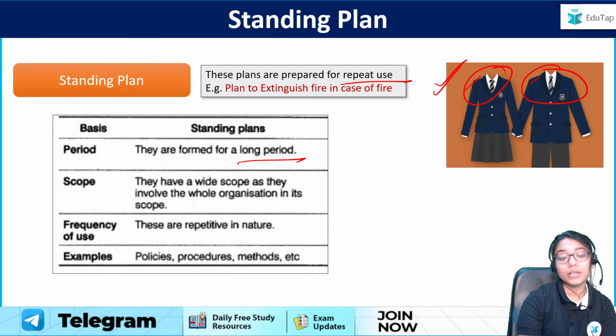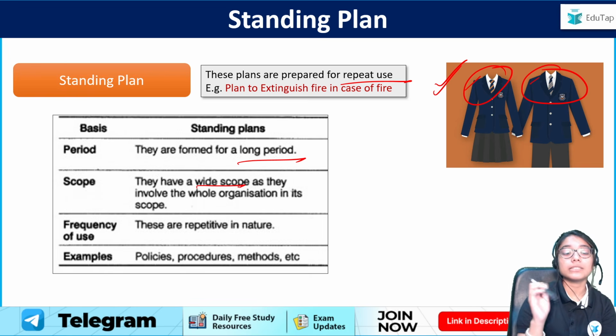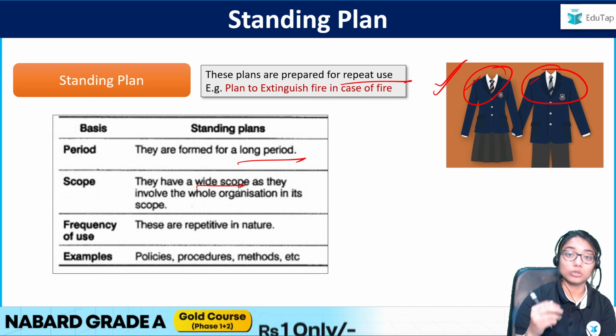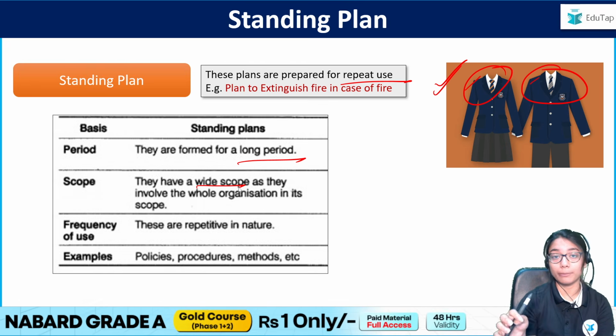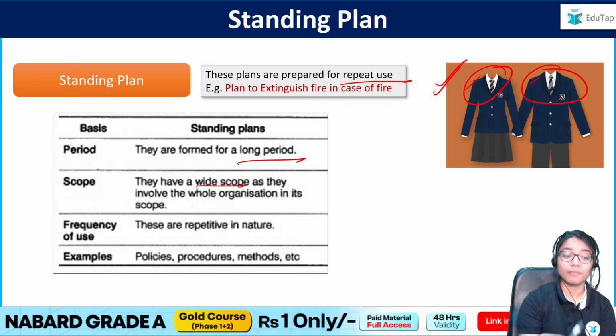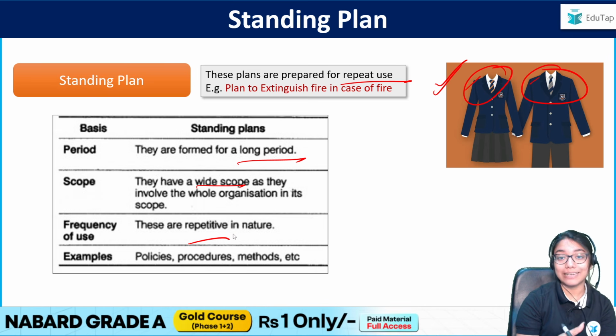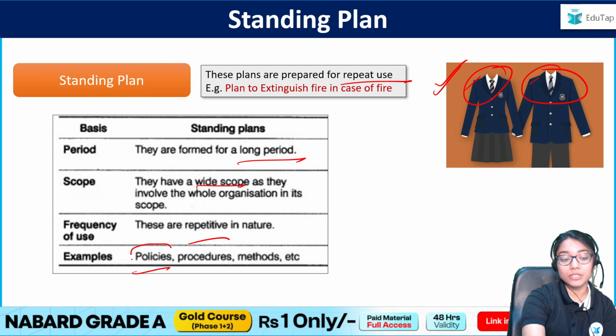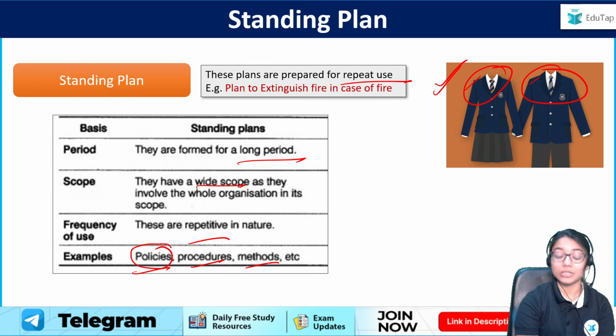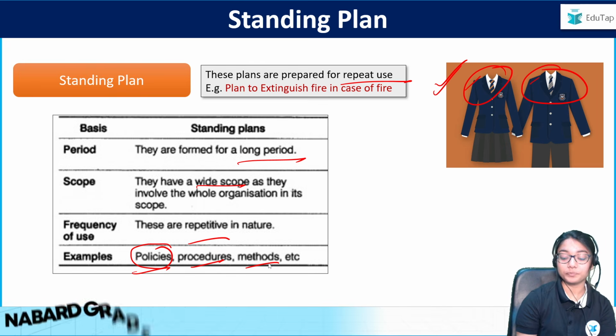Because of that, they have a wide scope because it's for the entire organization. Nothing about CEO, nothing about employees. It's for everybody in the organization. And yes, it is repetitive. When we talk about standing plans, we have certain types of standing plans, such as policies, as we saw with your sick leave policy, procedures, and methods, basically. So that is all about standing plans.